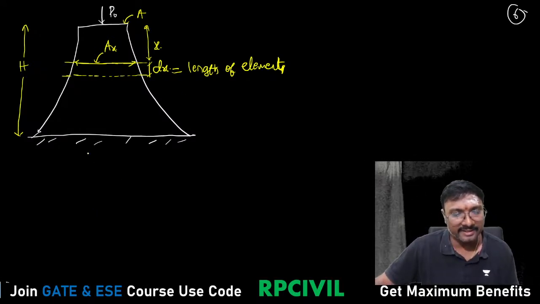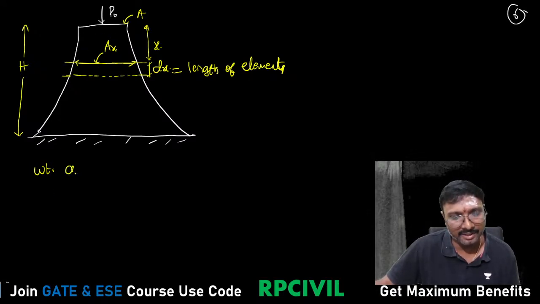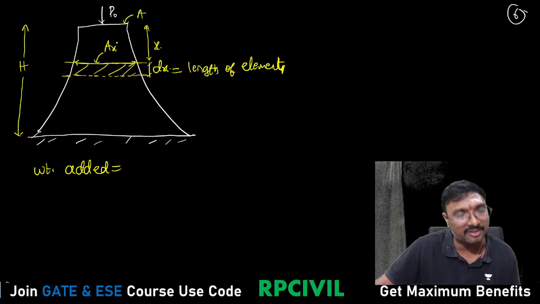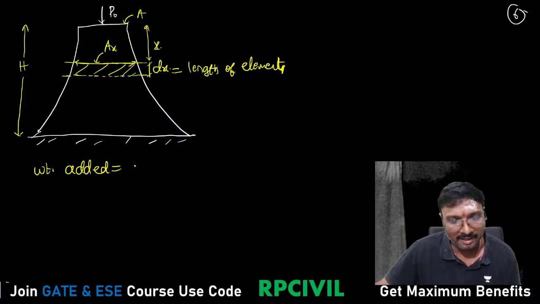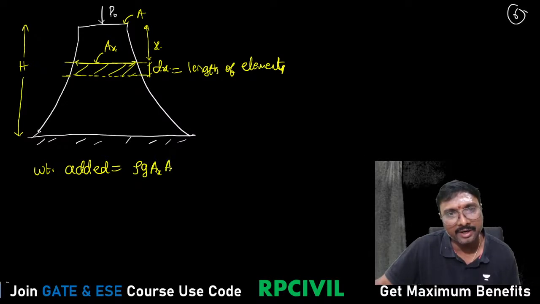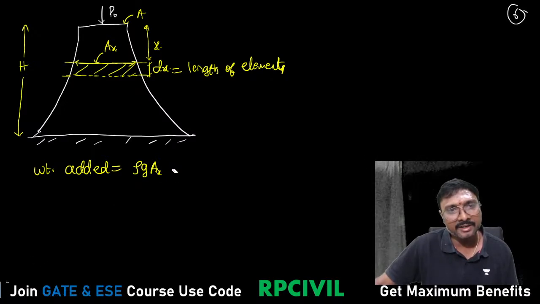Now tell me, what is the weight added above this portion? What is the weight of this member added over this shaded portion? That is rho g, which is nothing but your gamma, into Ax into dx. Because weight is nothing but which one?